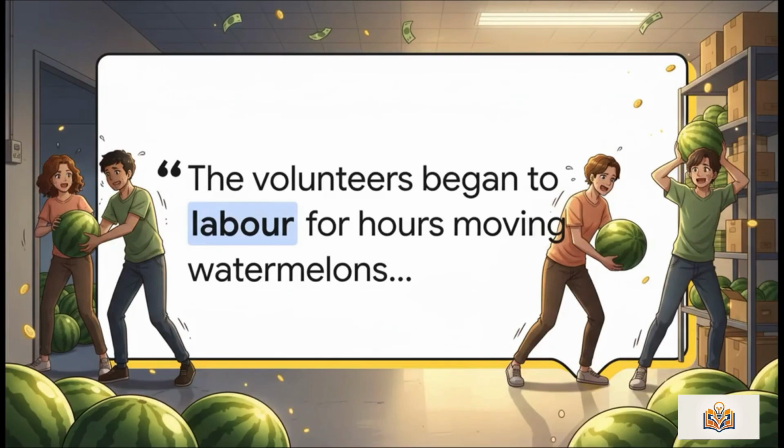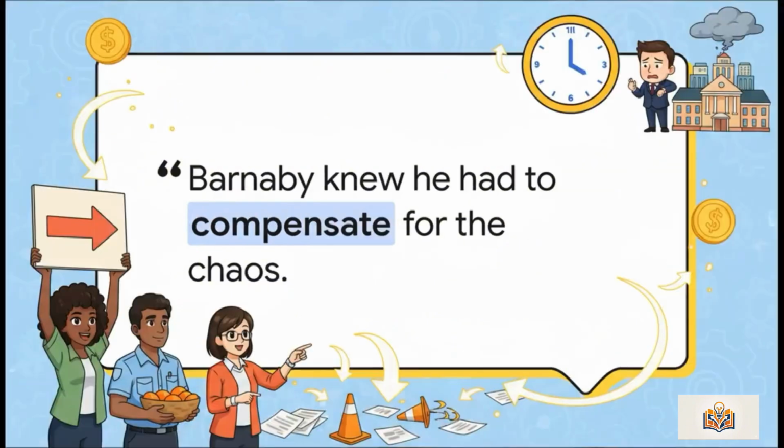The poor volunteers had to labor for hours just moving watermelons from the hallway into the storage room. Barnaby knew he had to compensate for the chaos. He frantically sent volunteers to set up signs, give away free fruit slices, and direct people around the massive mess. He really hoped the damage would diminish before the mayor arrived. Spoiler alert, it did not.